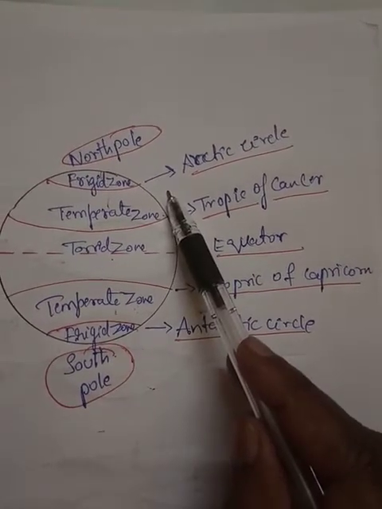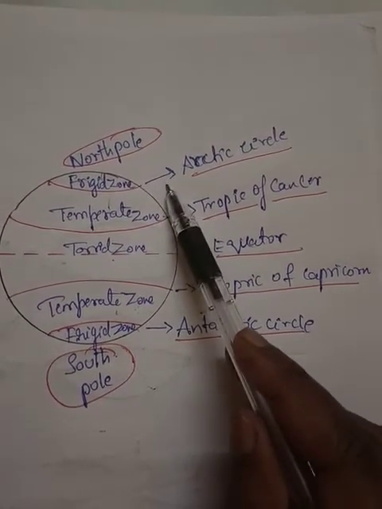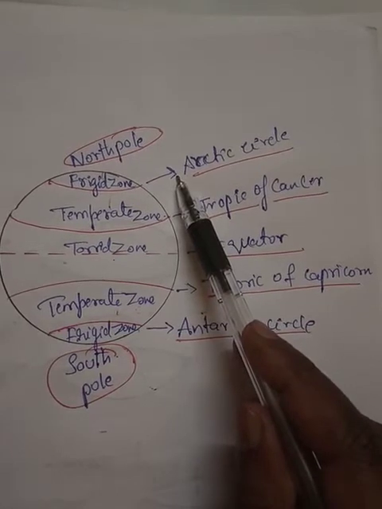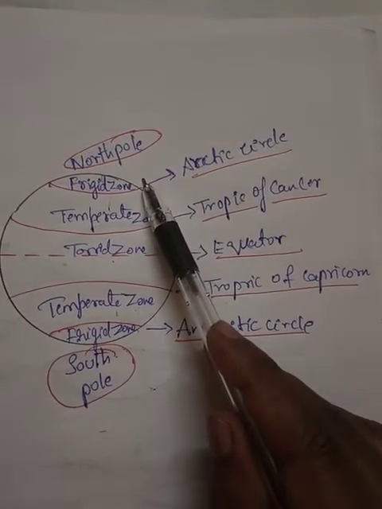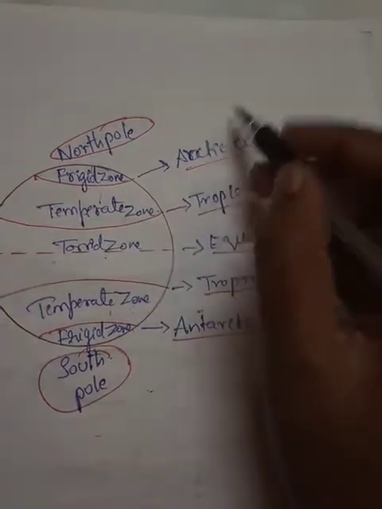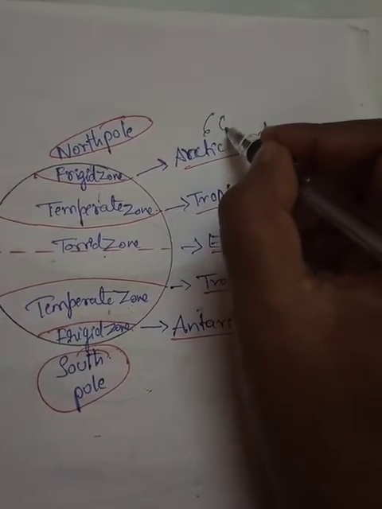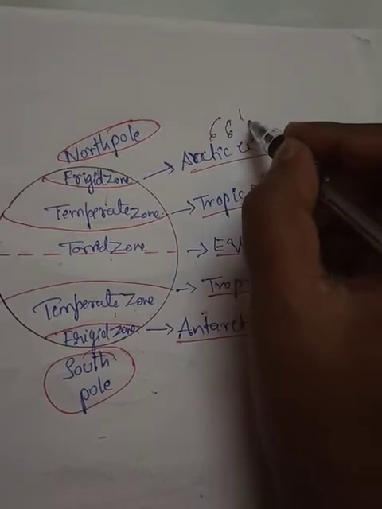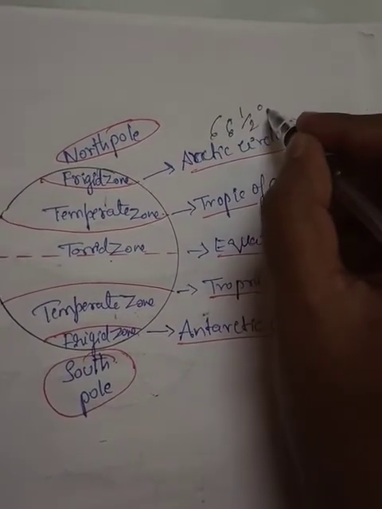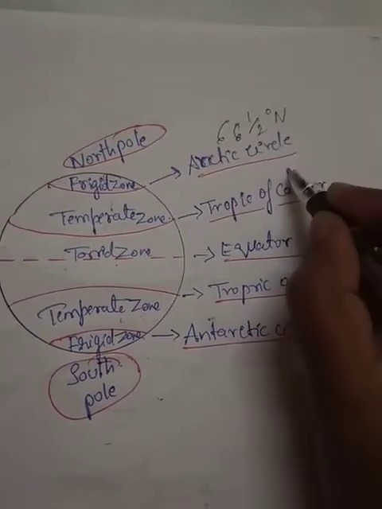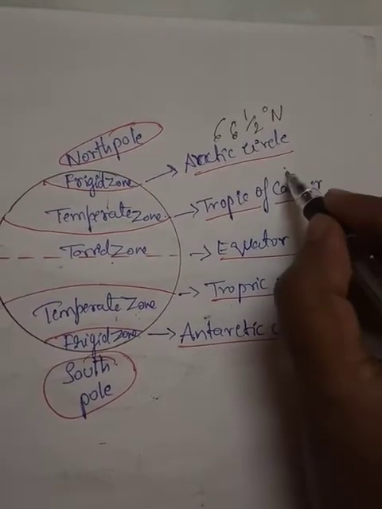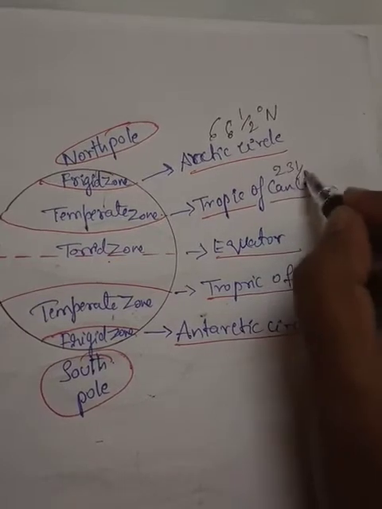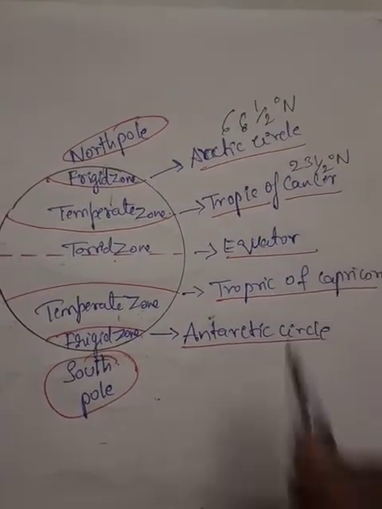Here the Tropic of Cancer is around 23 and a half degrees north, and the Arctic Circle is 66 and a half degrees north.